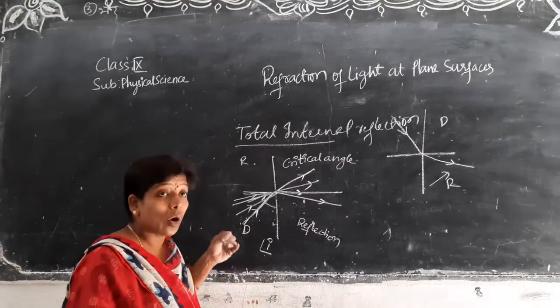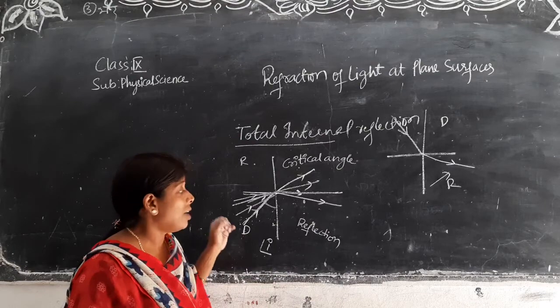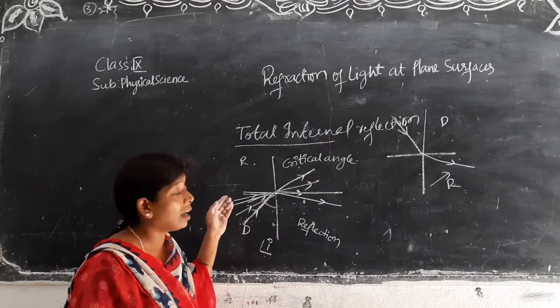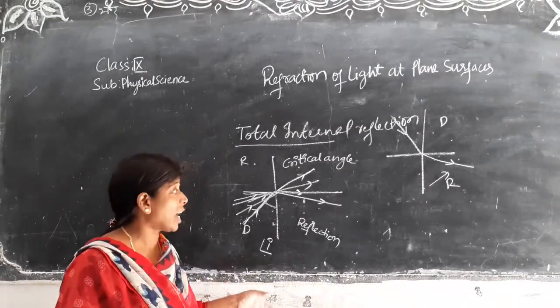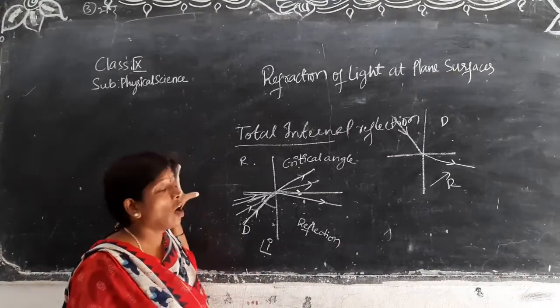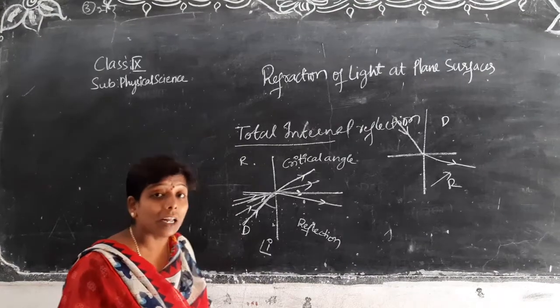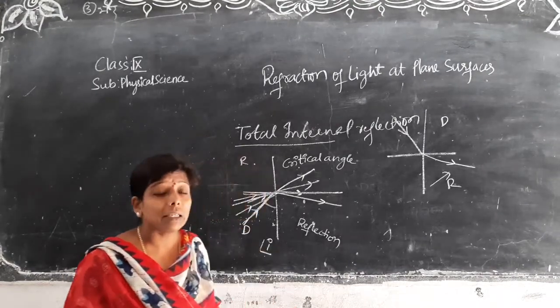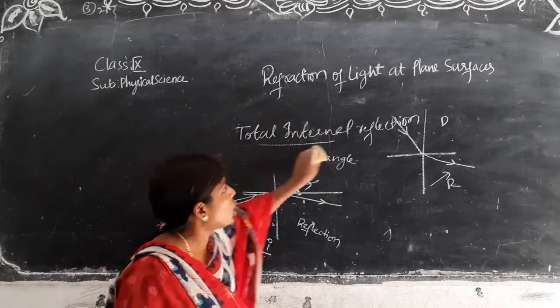As you go on increasing the angle beyond the critical angle, the rays, instead of undergoing refraction, undergo reflection. This phenomenon we say is total internal reflection. All of you are getting?